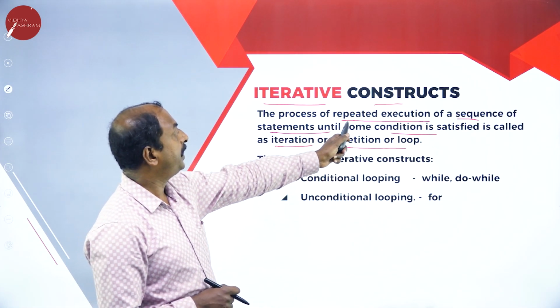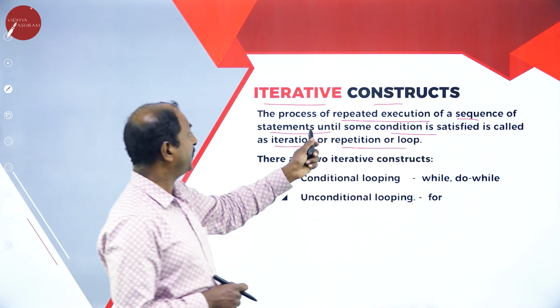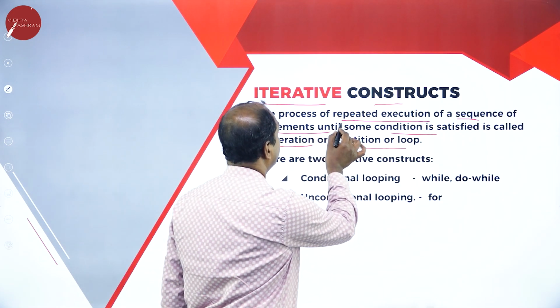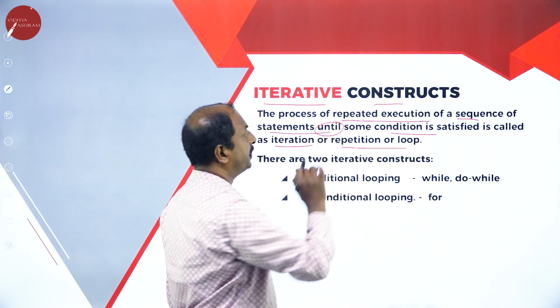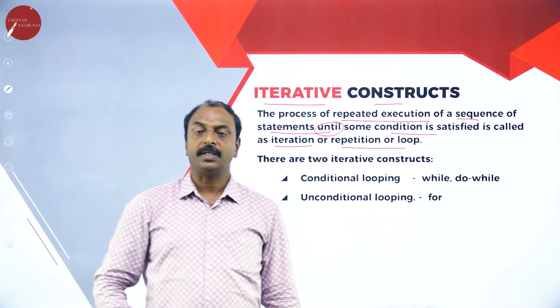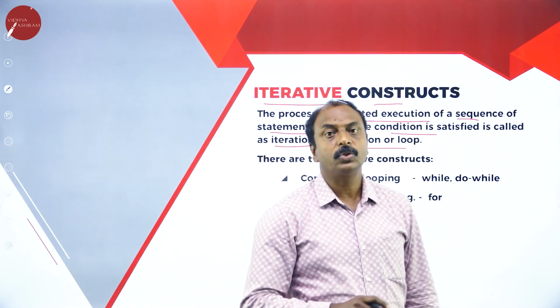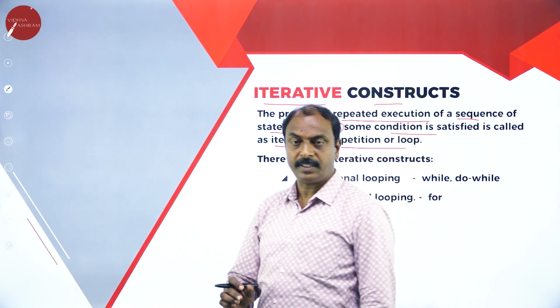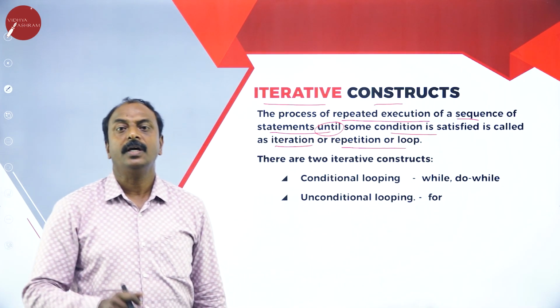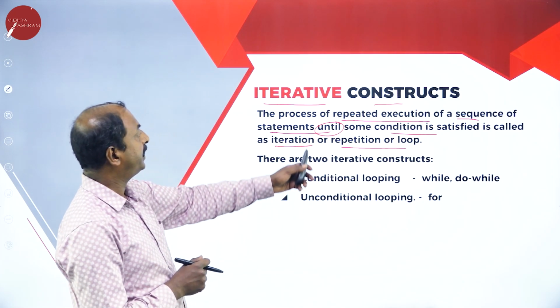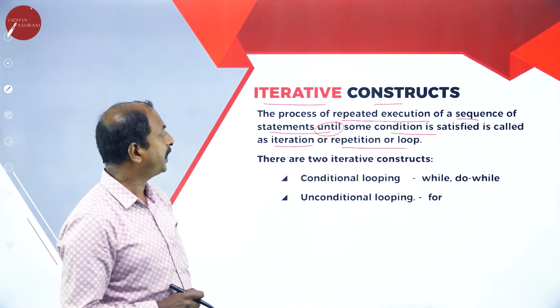So this is repeated execution of a sequence of statements until some condition is satisfied.